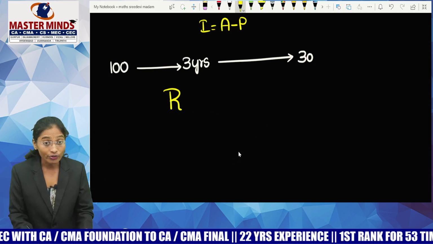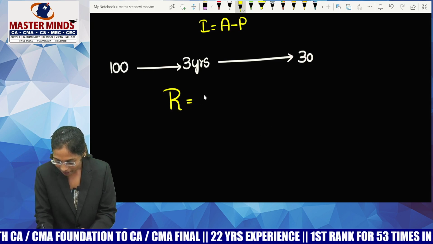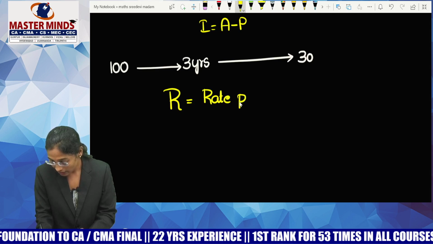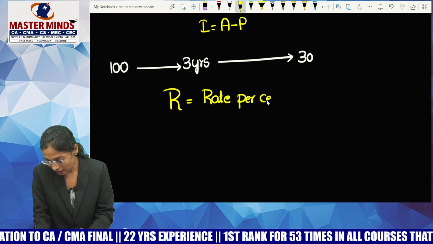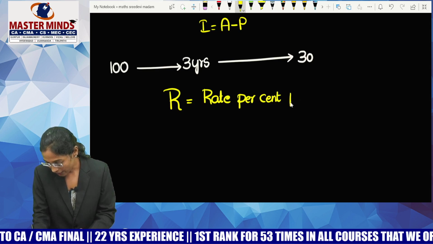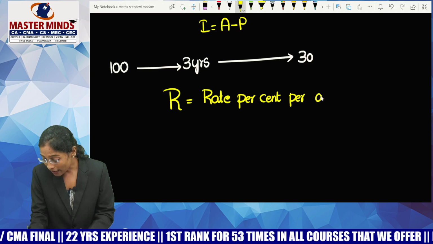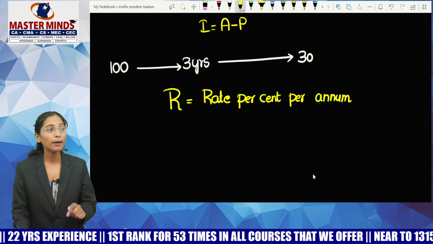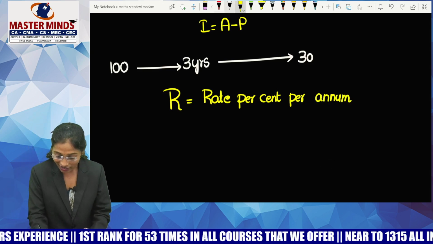Whose rate and which one's rate? R means rate, percent, per annum. Try to understand. What is the meaning of R? Rate, percent, per annum.